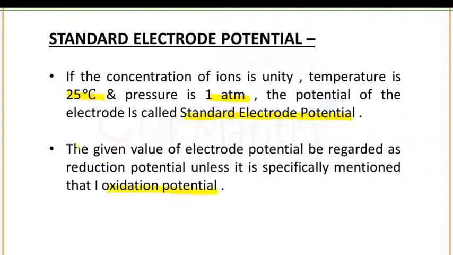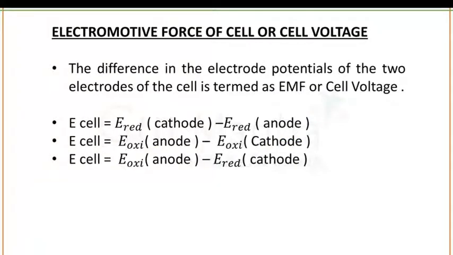Okay, this is a very important point. I repeat: the given value of electrode potential should be regarded as the reduction potential unless it is specifically mentioned that it is oxidation potential. Next term is electromotive force, or cell voltage. The difference in electrode potential of two electrodes is termed as electromotive force.